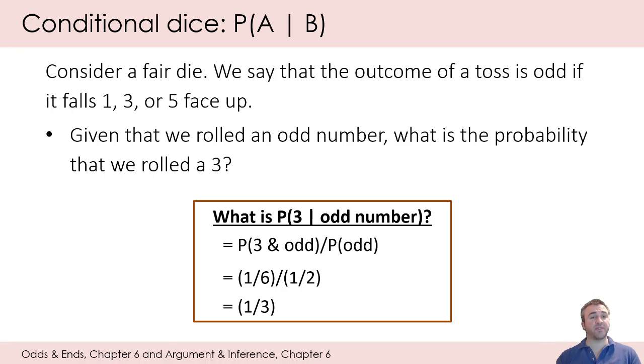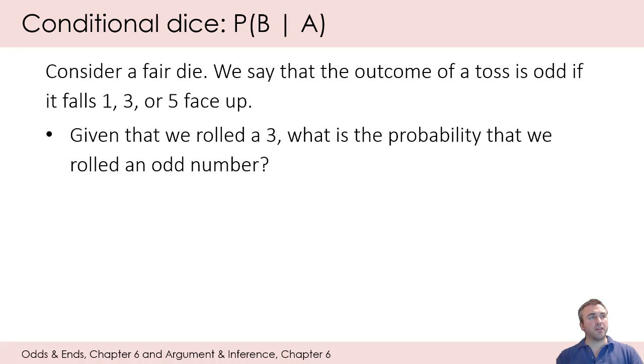And we could think of that as the probability of A given that B, and then we substitute in the relevant terms for A and B. Okay, same problem, except that instead of looking for the probability of A given that B, we're going to look for the probability of B given that A. So again, consider a fair die. We say that the outcome of a toss is odd if it falls 1, 3, or 5 face up. So again, given that we rolled a 3, what is the probability that we rolled an odd number?